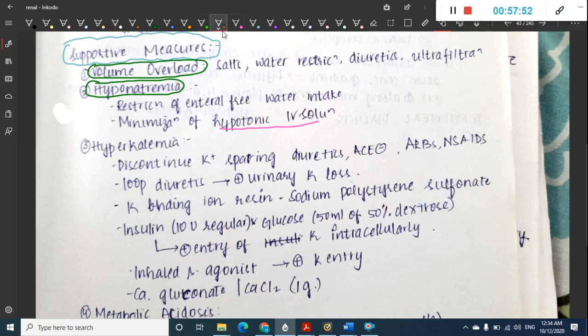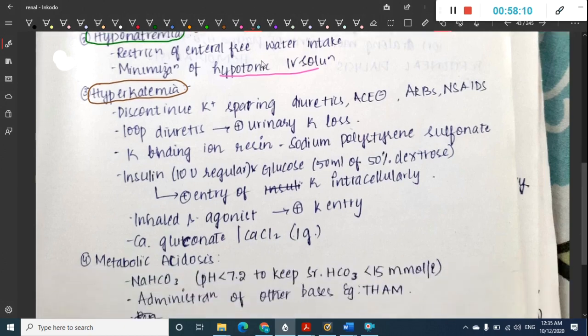don't forget, if there is hyperkalemia, you should always treat the hyperkalemia. How will you treat the hyperkalemia? First, you should discontinue potassium sparing diuretics, angiotensin converting enzyme inhibitors, angiotensin receptor blockers or NSAIDs.